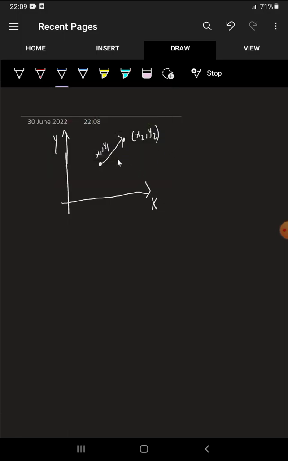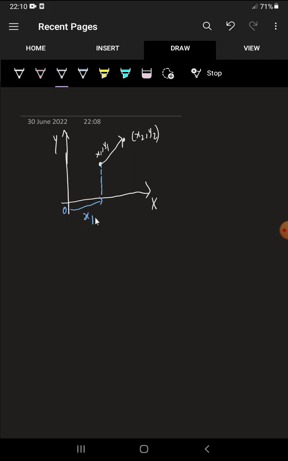See, x1 means from the origin how much distance it has, the foot of perpendicular on the x-axis has how much distance, this is nothing but x1.